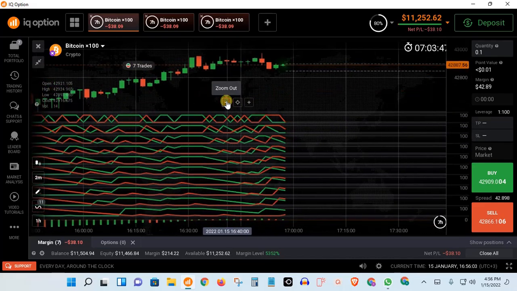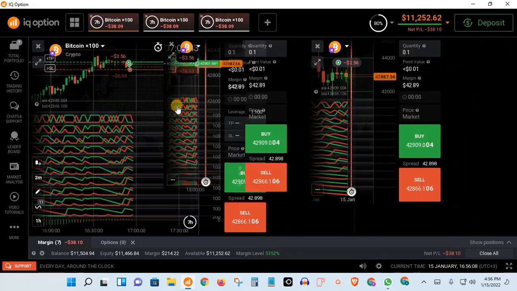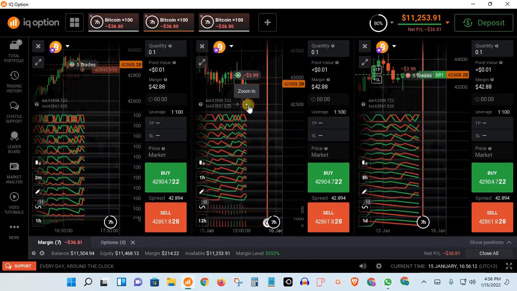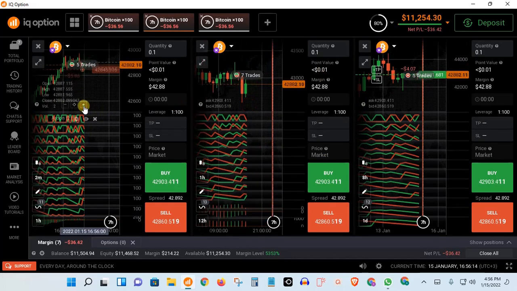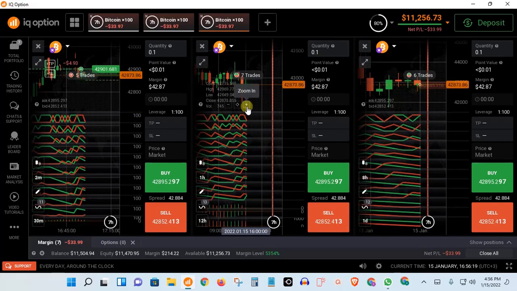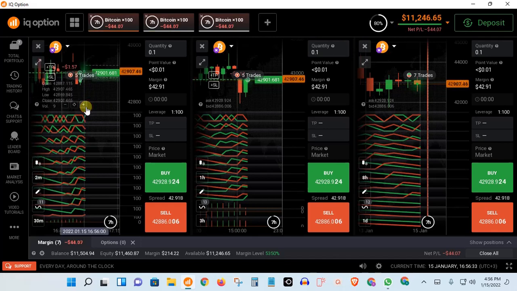You can even zoom out and zoom in, and you realize that there are a lot of fixes that have been done on this app. And that's why I recommend, please, if you haven't updated your app, do so as fast as possible, so that you can get hold of these exciting features of IQ Option. That's all, guys, I want to talk about. If you haven't updated your app, just go ahead and update it immediately. It would help you in bidding.